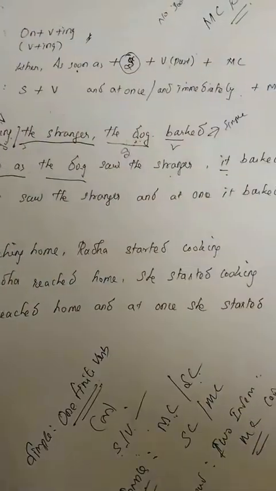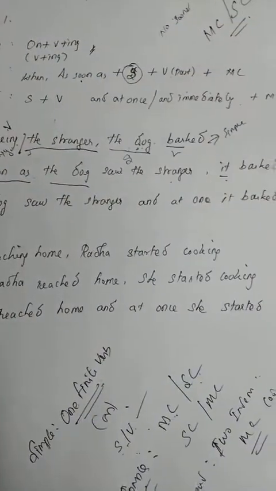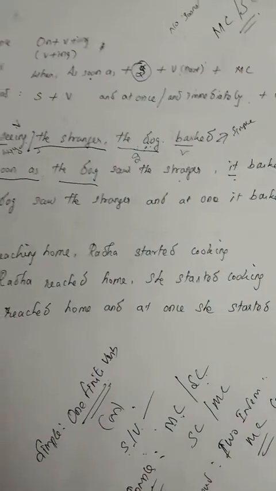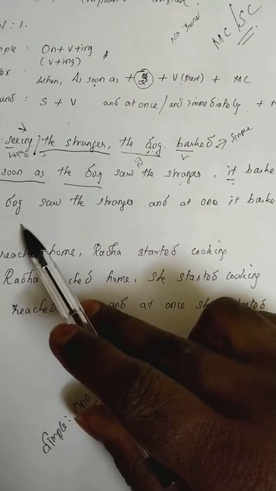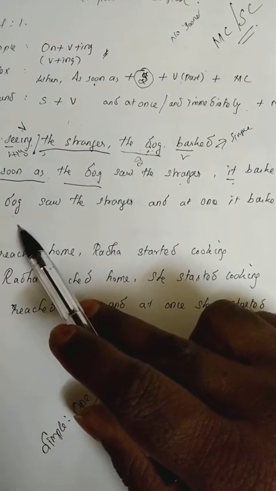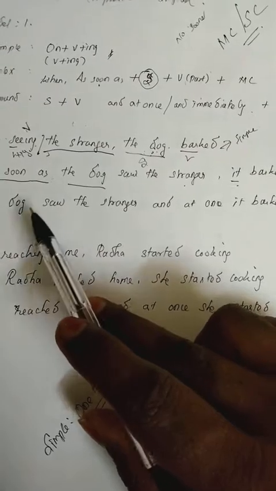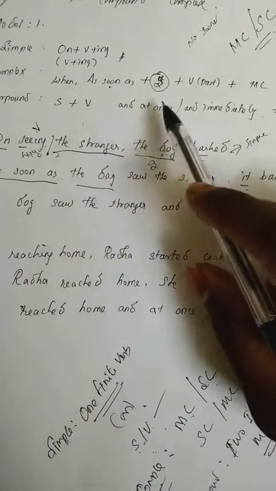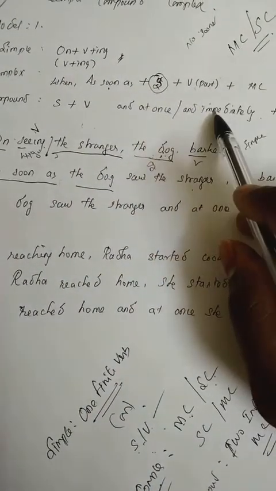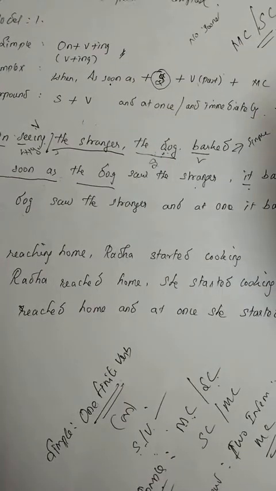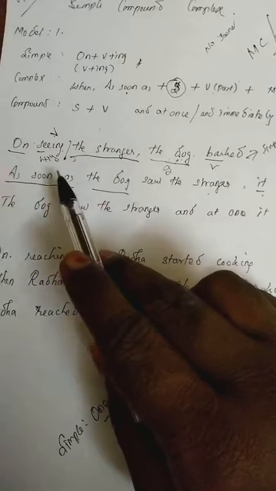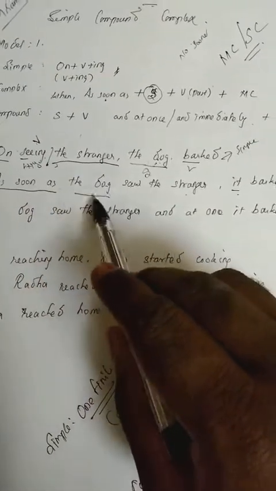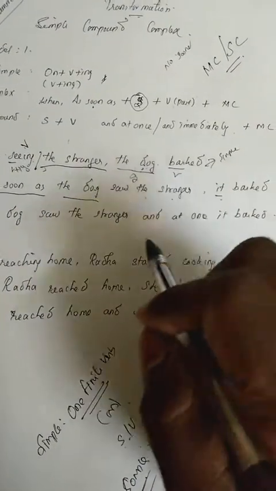One more sentence I will tell you, that will be easy for you to understand. Don't get confused. What is the procedure to change into the compound? Only one thing: you have to use and at once or and immediately in the center. So just go to the complex sentence: As soon as the dog saw the stranger, it barked.